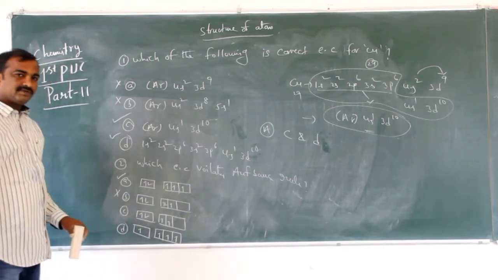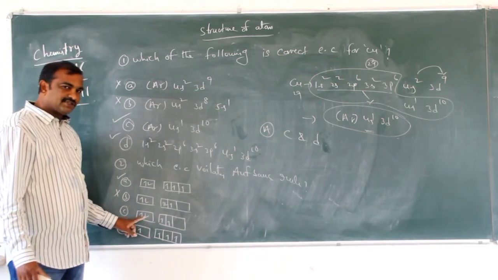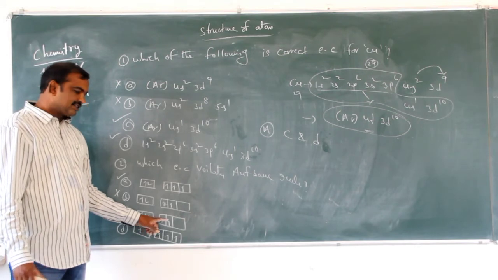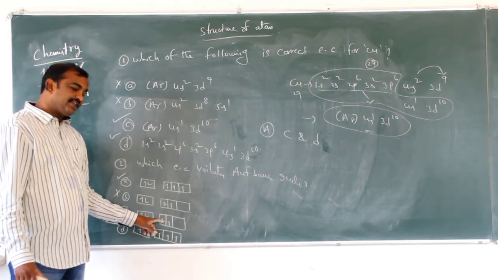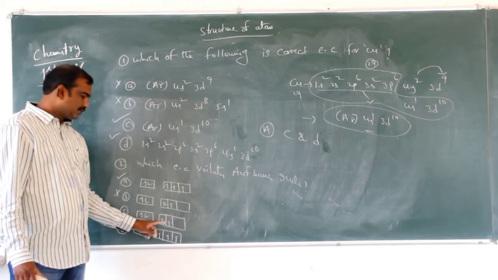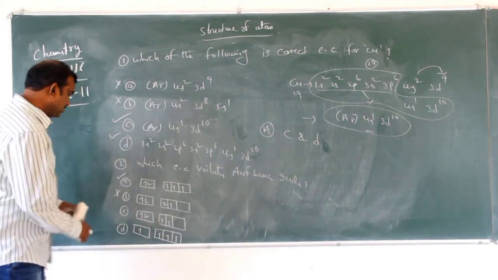And what about this one? First, 2 electrons are in the first subshell, which is correct. In the second subshell, 2 electrons are there, not 3. If 3 were there, we would have to fill here, but only 2 are there, so this is also correct.